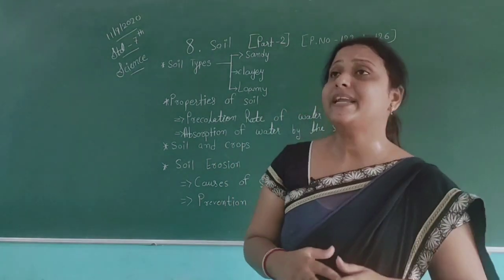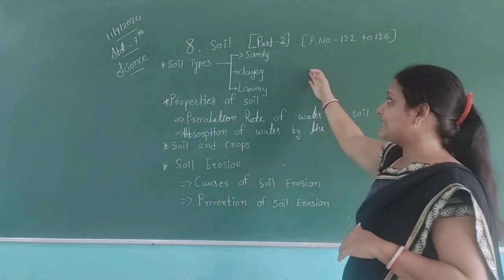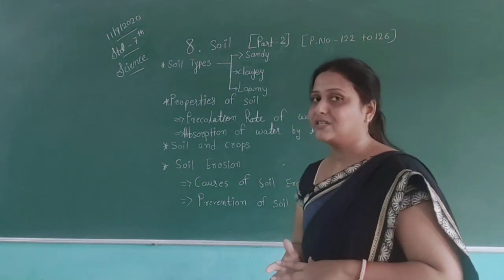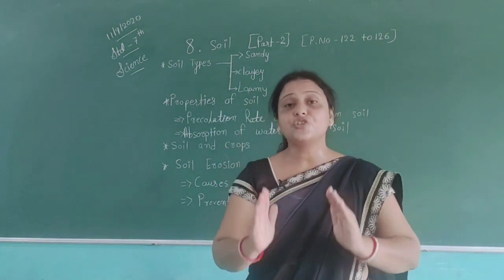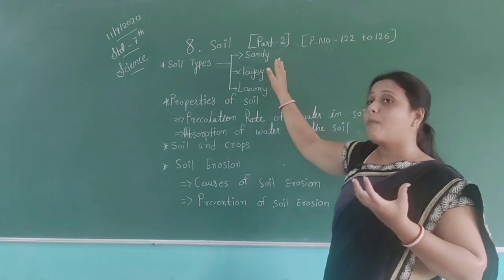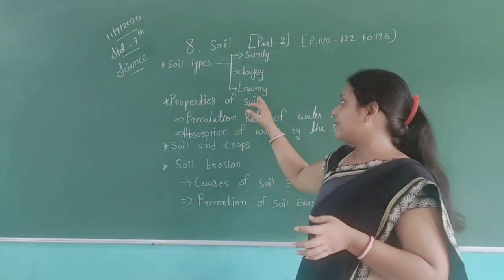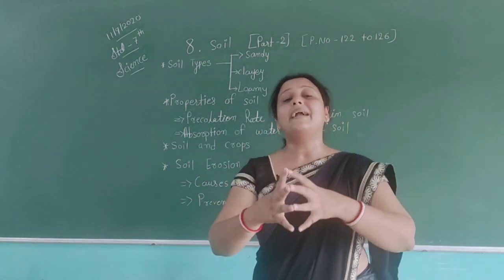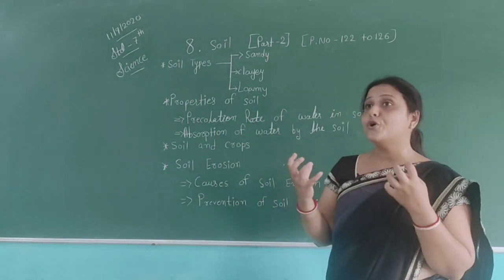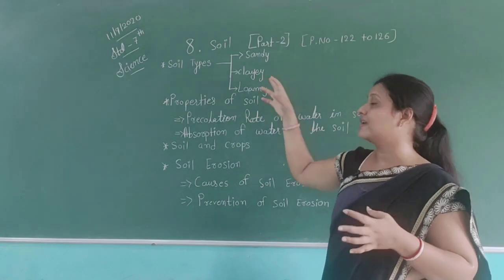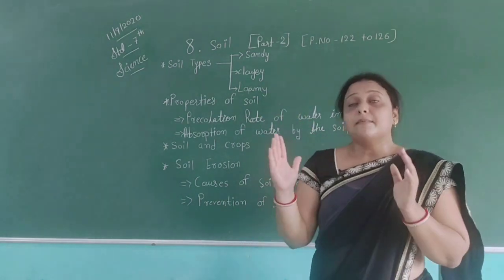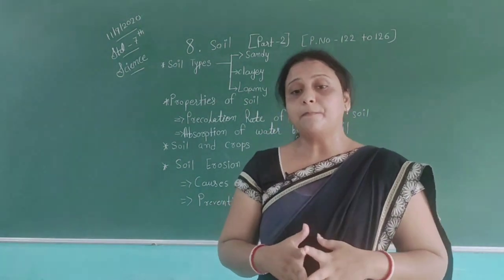So how many types of soil do we have? We have sandy soil, clay soil and loamy soil. They have different features. Sandy soil has big particles. Clay soil has tiny and fine particles. Loamy is a combination of all particles. Loamy has more humus compared to both. So loamy is the best for plant growing.